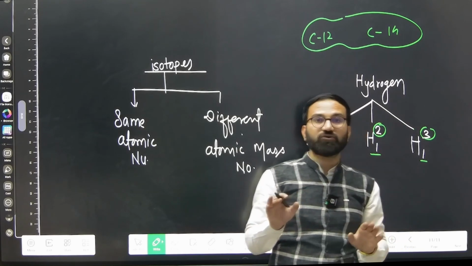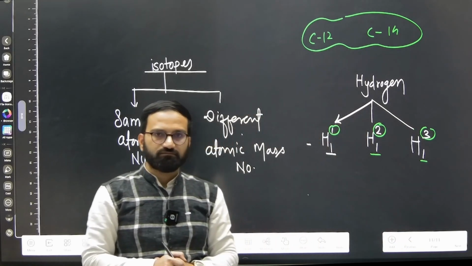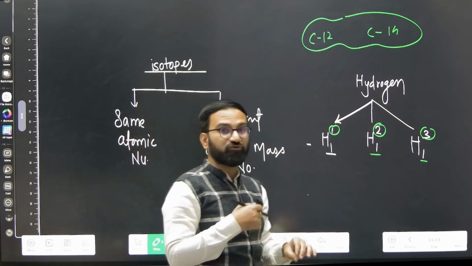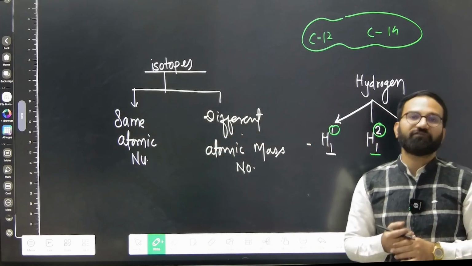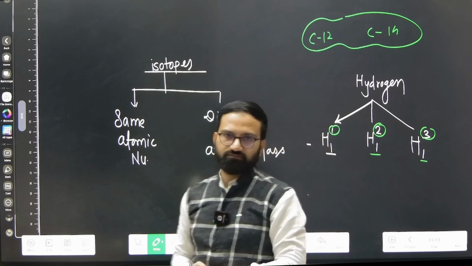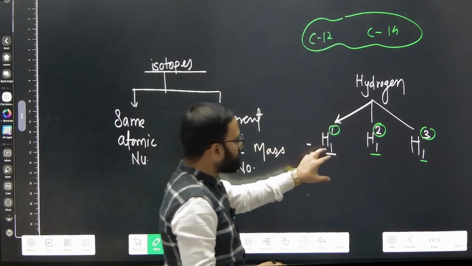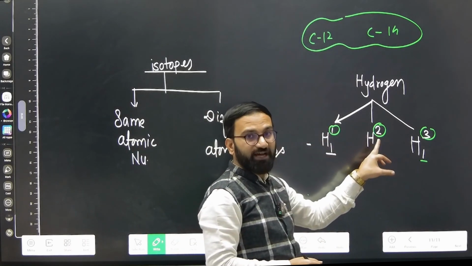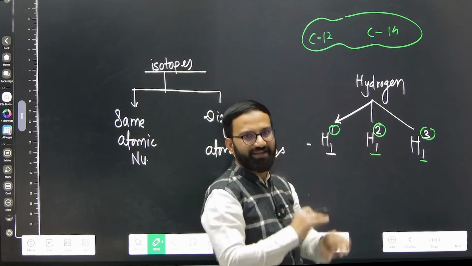If you have ever heard about radiocarbon dating, with the help of that process we can identify the age of any fossil. In that we use the C14 isotope of carbon. This isotope I am going to utilize to explain the nuclear fusion reaction.